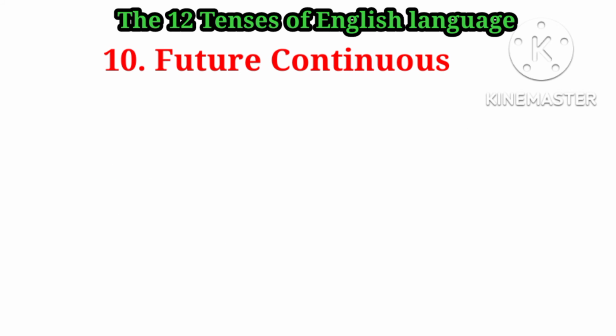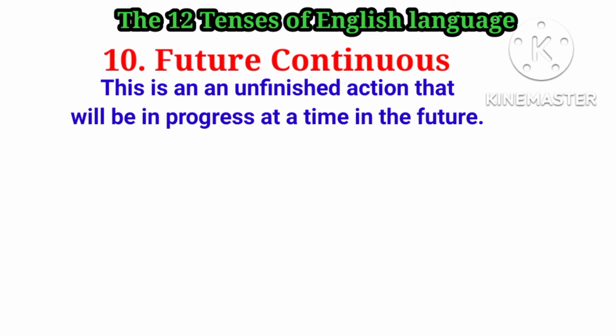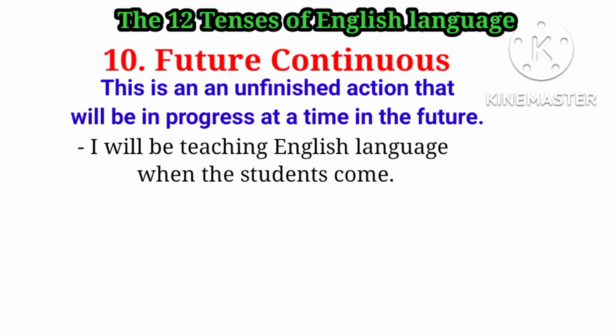The future continuous. This is an unfinished action that will be in progress at a time in the future. So let's have the example. I will be teaching English when the students come. She will be eating. This one is also a future continuous. That means something will be going on in the future for some time.